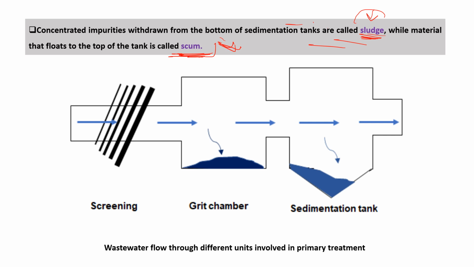So here you can see the flow diagram of the primary treatment process. These are the screens that remove the large particles. Then water goes into the grit chamber where the sand particles and stone particles are removed. Then water enters the sedimentation tank where the settleable particles settle to the bottom and are removed in the sedimentation technique, and this material is known as sludge.